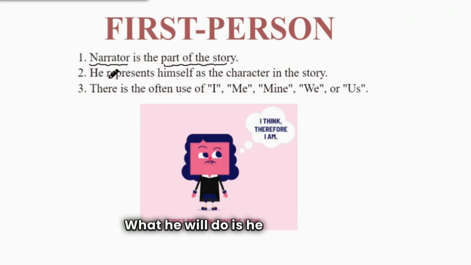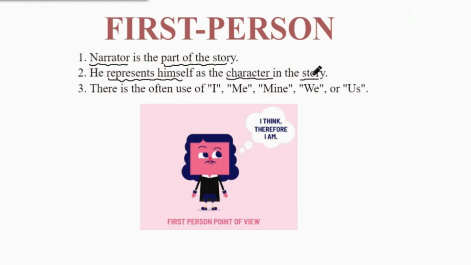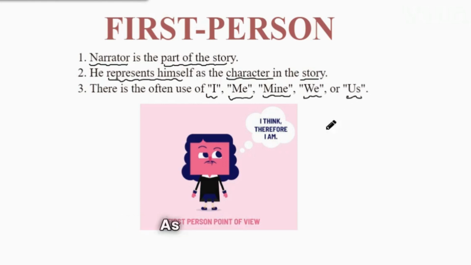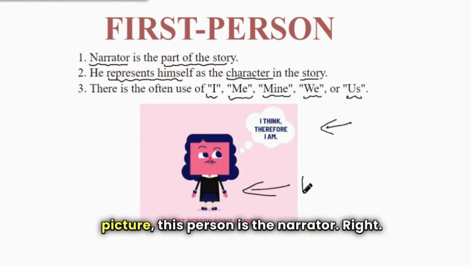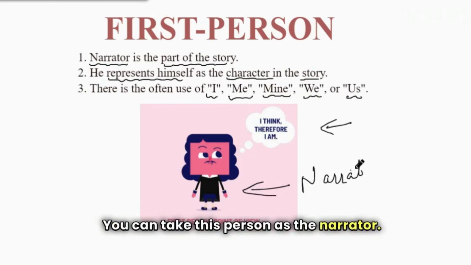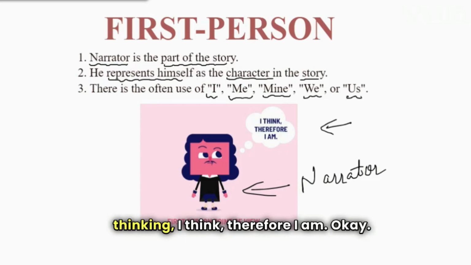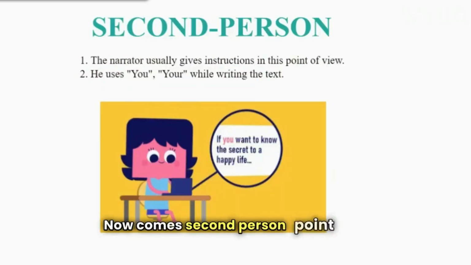He will represent himself as a character in the story, and he will mostly use I, me, mine, we, and us. As you can see in the picture, this person is the narrator, and he is thinking, I think, therefore I am.